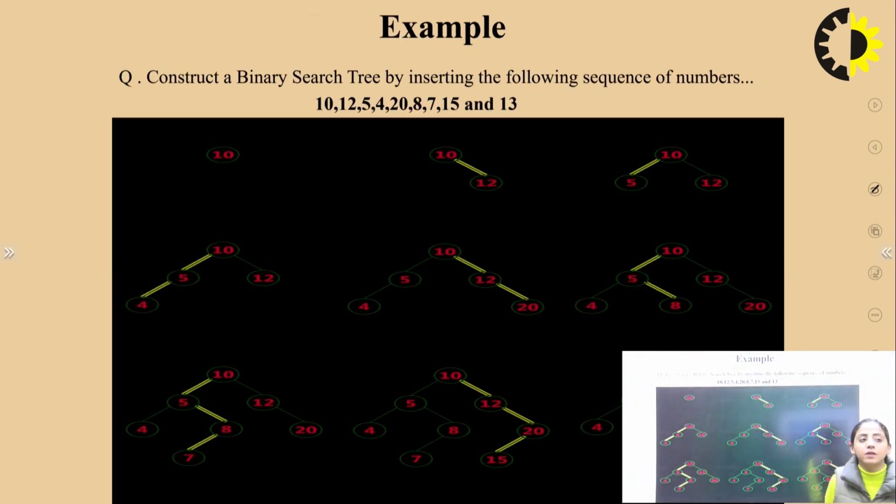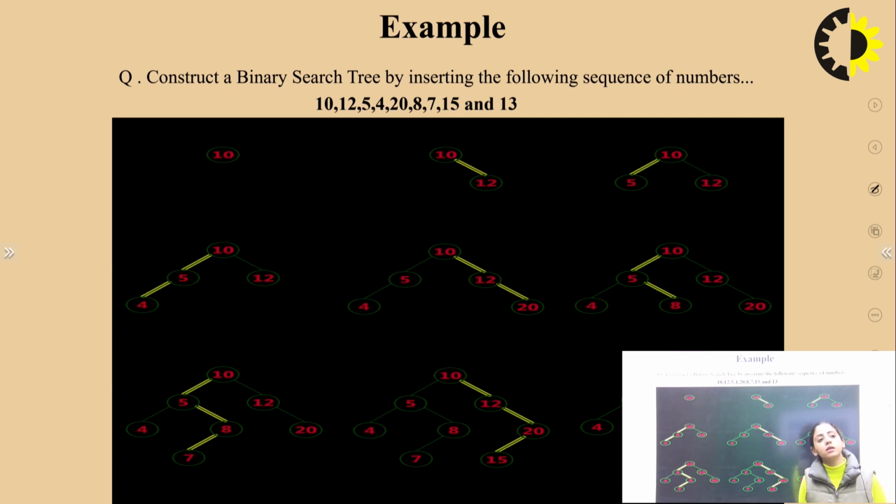For example, here we are constructing a binary search tree by inserting the following sequence of numbers. First, we inserted 10. Now, you have to insert 12. Since you compare 12 with 10, you already know that 12 is greater than 10. So, it will be inserted in the right part of the tree. Now you insert 5. 5 is smaller than 10. We compare it with 10. Then we insert it to the left part of the tree. Next we have to insert 4. 4 has a value smaller than 10. And now here we compare it with the left child, which is 5. It goes to the left of 5.